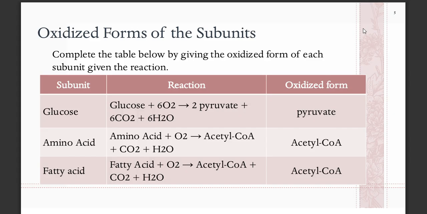Pyruvate here will be the useful form so that it will become acetyl coenzyme A. Meanwhile, the body will eliminate carbon dioxide and water. Likewise, for amino acid, if you oxidize amino acid, you will get acetyl coenzyme A. Same with fatty acid. And then byproducts are still carbon dioxide and excess water.